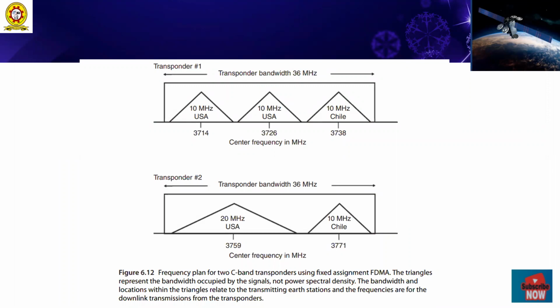The stations are centered around a center frequency of 3714. The bandwidth occupied by the signals is shown in the power spectral density, along with the locations within the triangles related to the transmitting earth stations. All these frequencies are for the downlink transmission from the existing transponders.